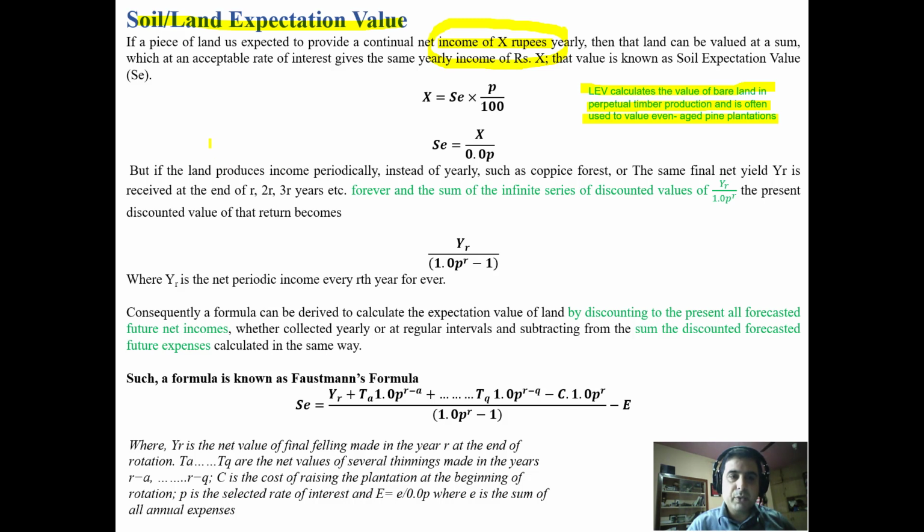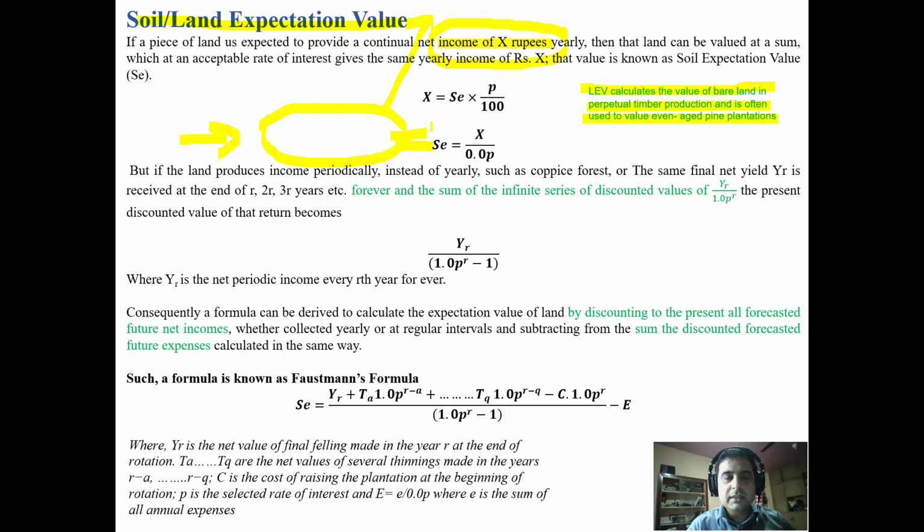Now comparing it with an amount, suppose we deposit that amount in a bank at a certain rate of interest, and that gives us an annual profit or annual interest of X rupees, which is equal to the income which we get from that forest land.